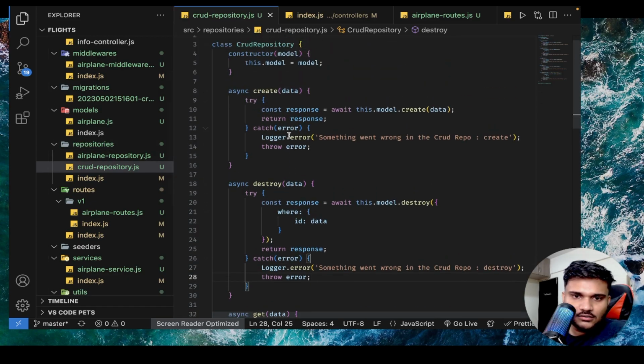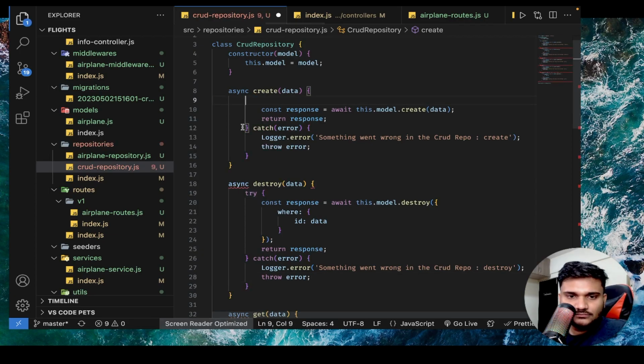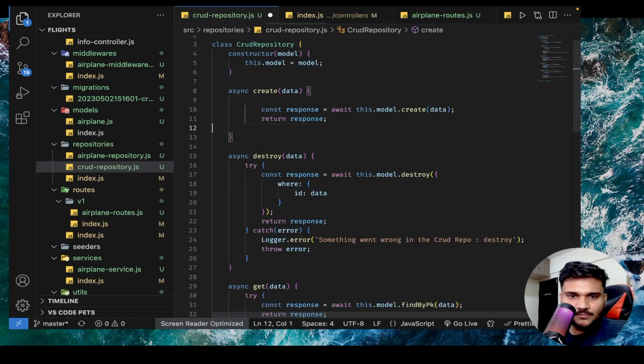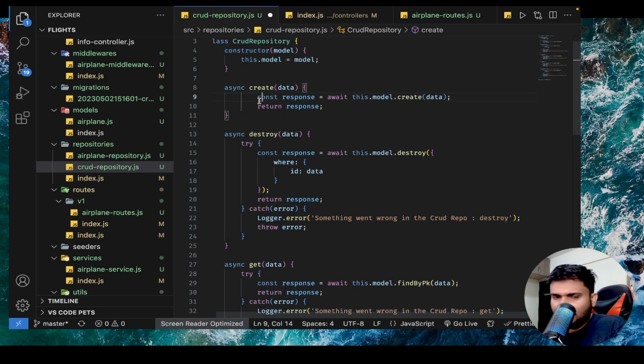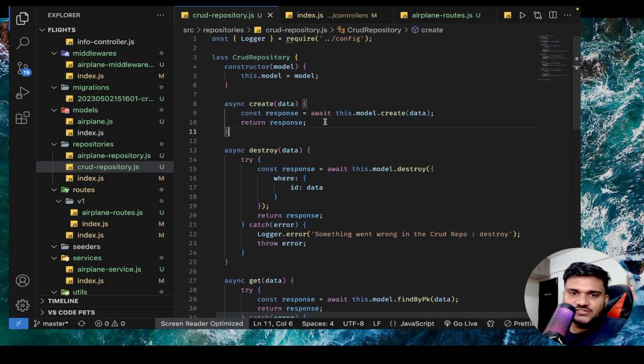So for the timing, I'll remove this try catch. I'll remove this try catch. Okay, you can see it looks a bit more clean because we'll handle it anyhow. So we're gonna handle it. Okay, so I've removed the try catch from the create call.